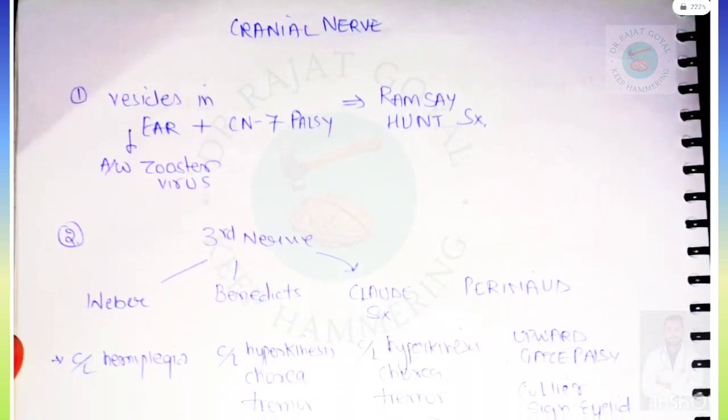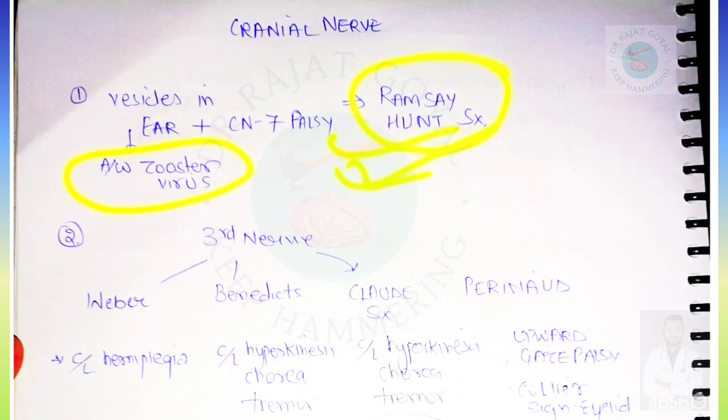Next topic is cranial nerves. If they give vesicles in the ear plus cranial nerve 7 palsy, then this will be associated with varicella zoster virus, and it is Ramsay Hunt syndrome. So painful vesicles in the ear plus cranial nerve 7 palsy is a feature of Ramsay Hunt syndrome.